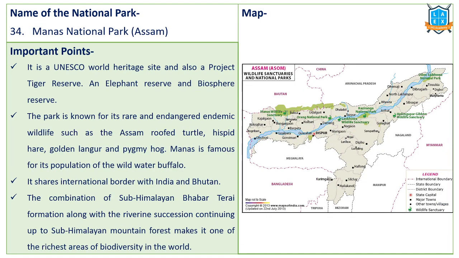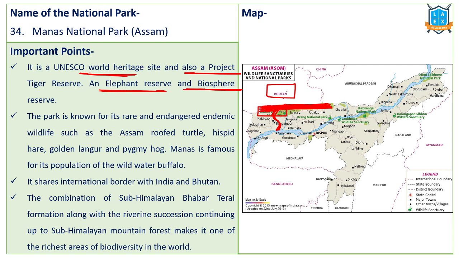Next one, Manas National Park. Very important, Manas National Park and Manas Wildlife Sanctuary. A river called the Manas River, a tributary of the Brahmaputra River, flows through it. Manas National Park is a UNESCO World Heritage Site. It is part of Project Tiger. It's an elephant reserve. It's a biosphere reserve. Many designations are there. And it has a border with Bhutan. Manas has a border with Bhutan. So this area is declared a protected area in both India and Bhutan.